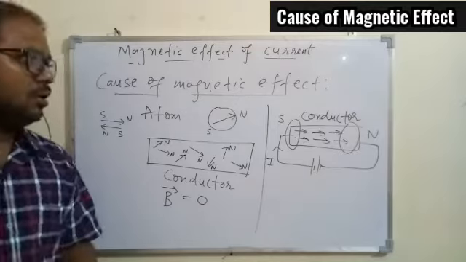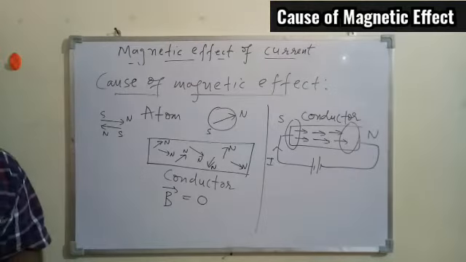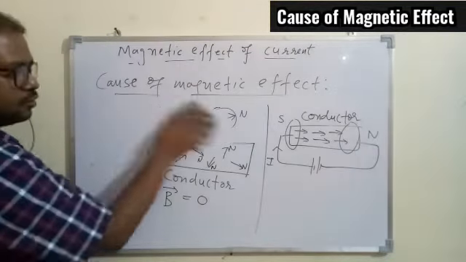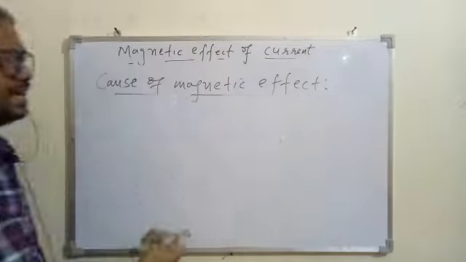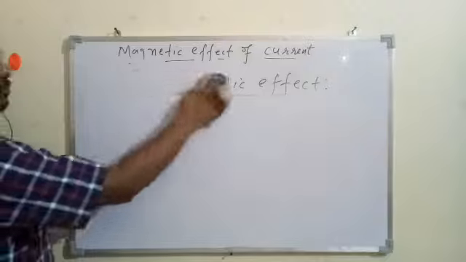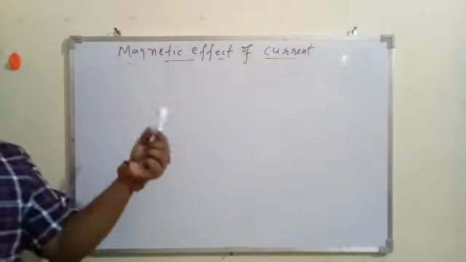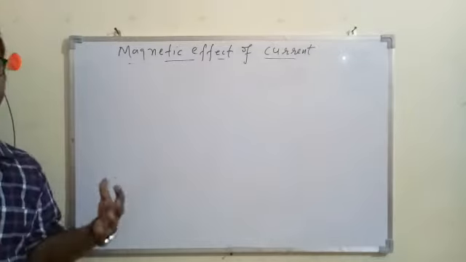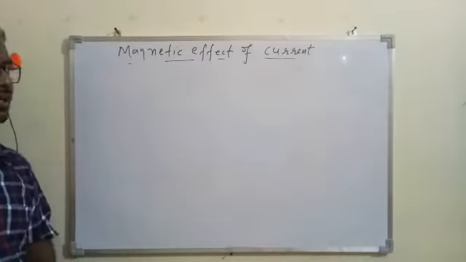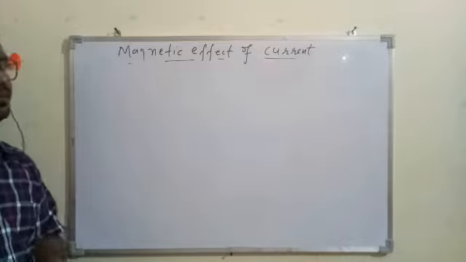So that is the magnetic effect of the electric current, starting from the electron to the entire conductor. Overall the magnetic effect starts from a small particle called electron, and then finally the conductor itself starts behaving as a magnet. So I hope you understood this much.